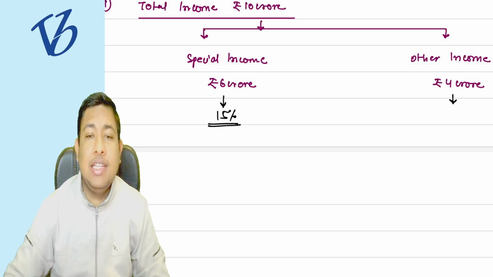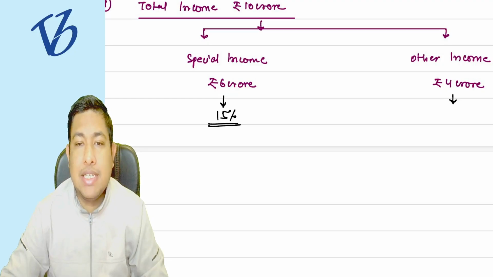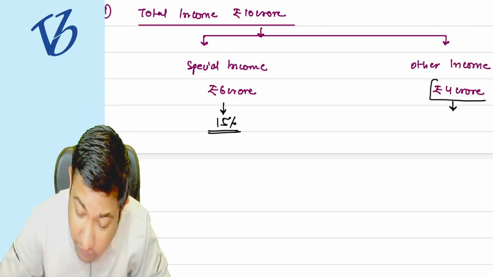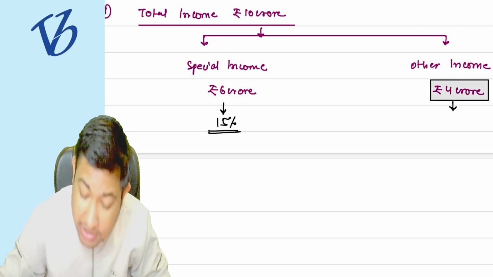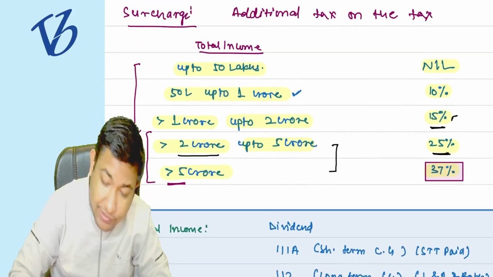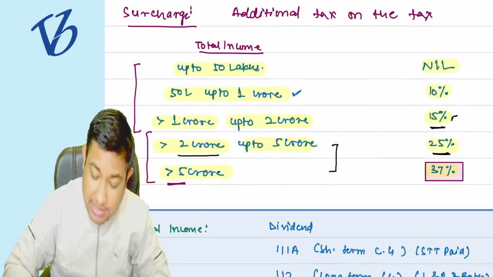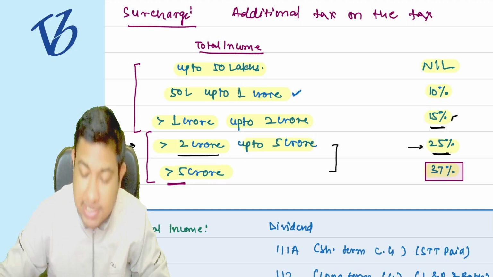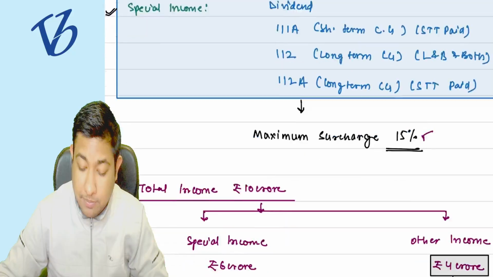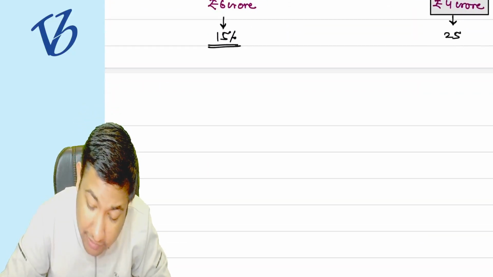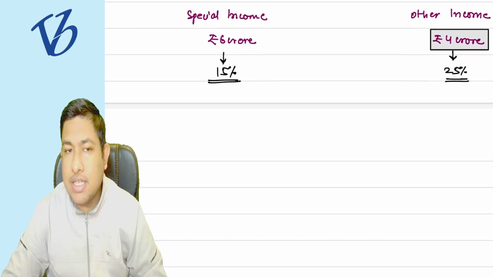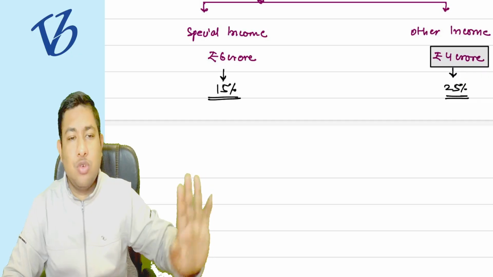But for the other income, what will be my surcharge rate? For that you have to see your balance income, which is 4 crore rupees. Which slab does the 4 crore rupees lie under? It lies under the 2 to 5 crore slab. So what is the surcharge rate? The surcharge rate is 25%. So apply 25% surcharge on the balance income.